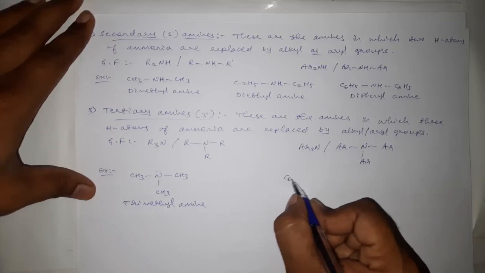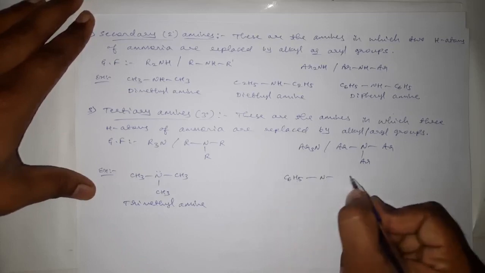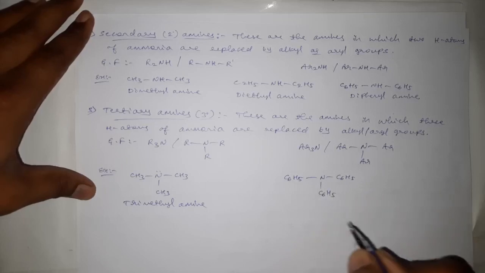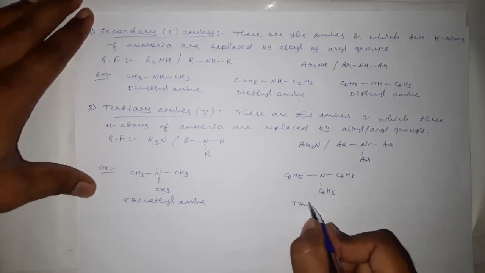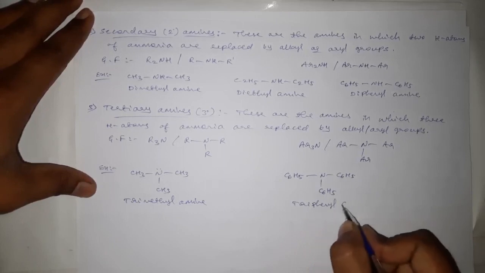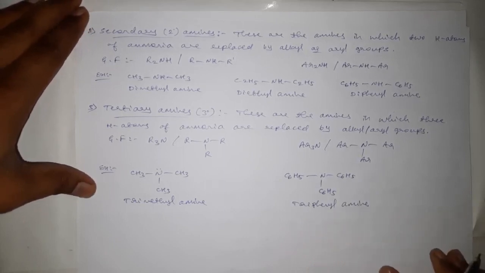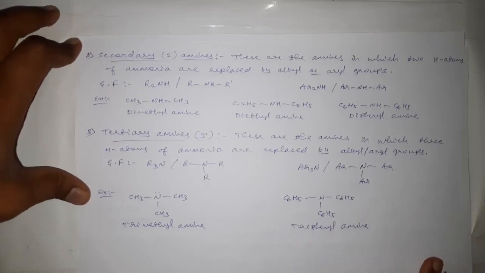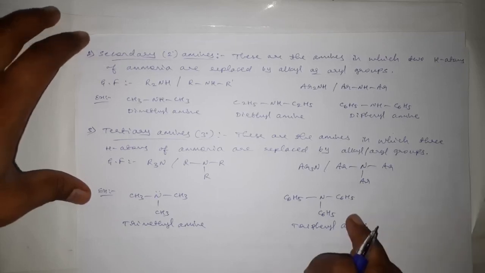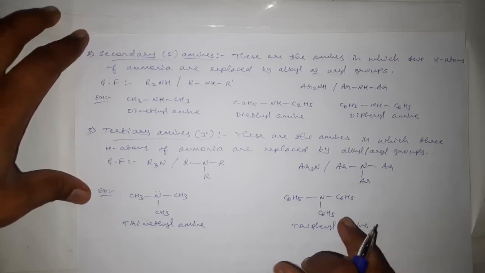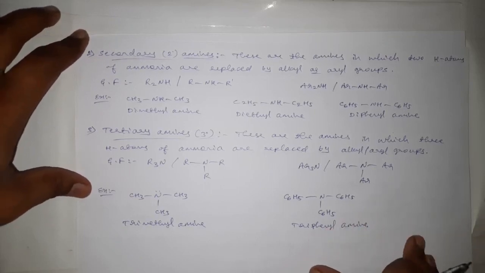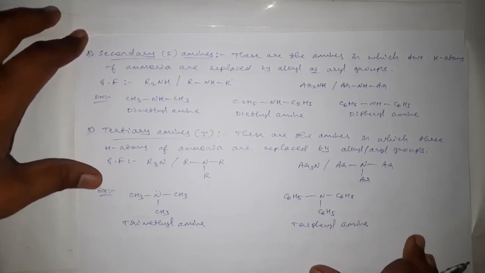For aryls, we can take C6H5N(C6H5)(C6H5), which is triphenyl amine. These are all three classifications of amines depending on the number of hydrogen atoms of ammonia replaced by alkyl or aryl substituents.